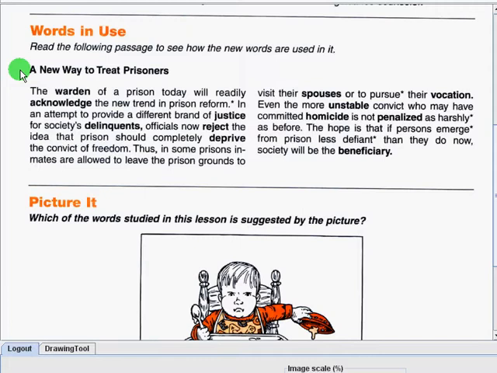In an attempt to provide a different brand of justice for society's delinquents, officials now reject the idea that prison should completely deprive the convict of freedom. Thus, in some prisons, inmates are allowed to leave the prison grounds to visit their spouses or to pursue their vocation. Even the more unstable convict who may have committed suicide is not penalized as harshly as before. The hope is that if persons emerge from prison less defiant than they do now, society will be beneficiary.